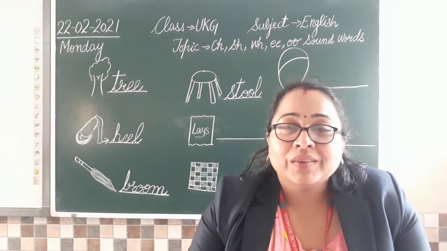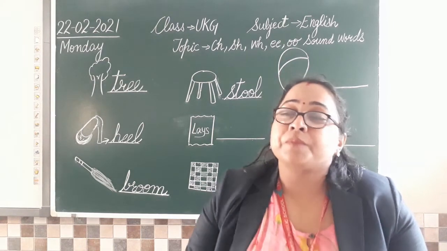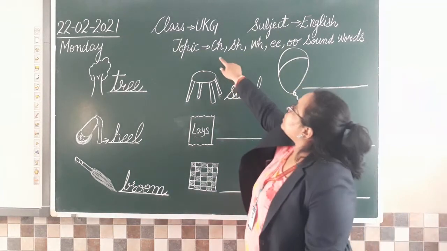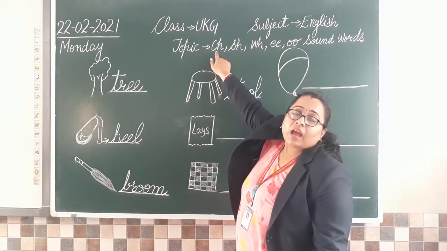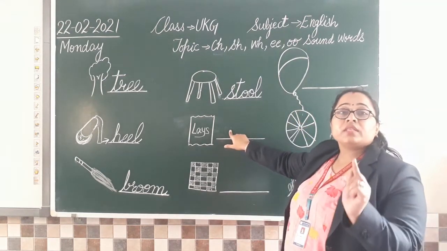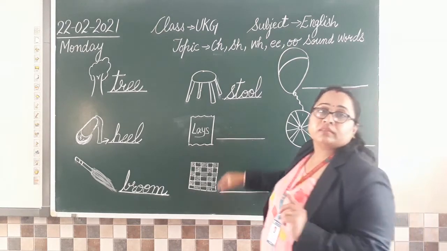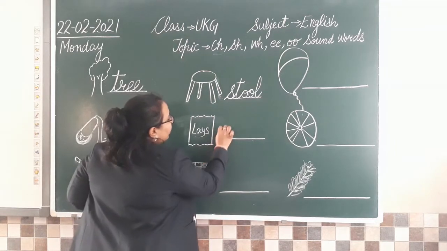Chips. What is it? Chips. Now, when we are saying this, what alphabets are we going to begin with? CH. C and H brings the sound ch. So let's write